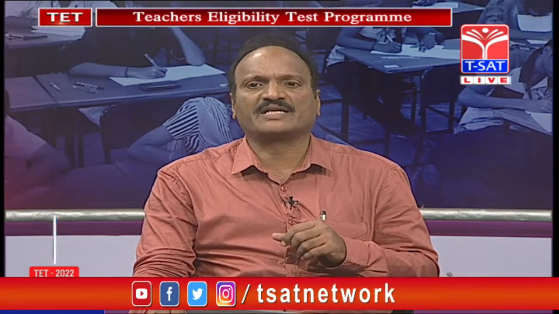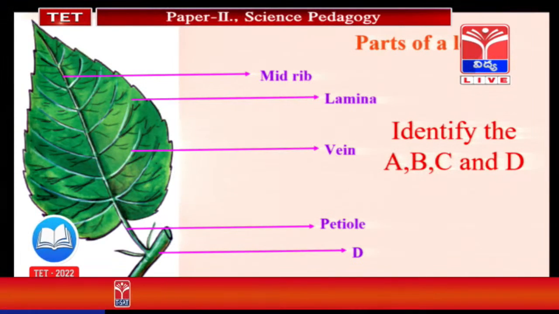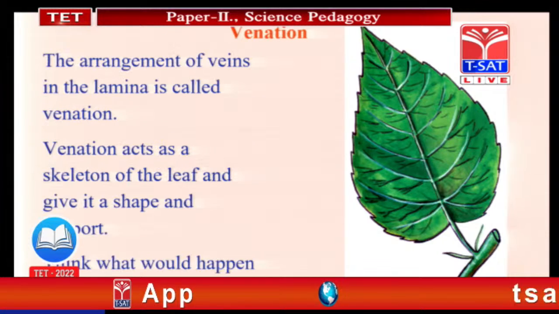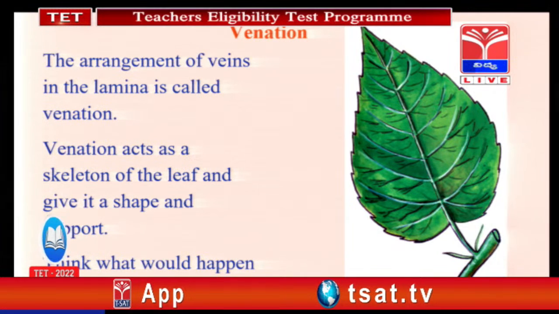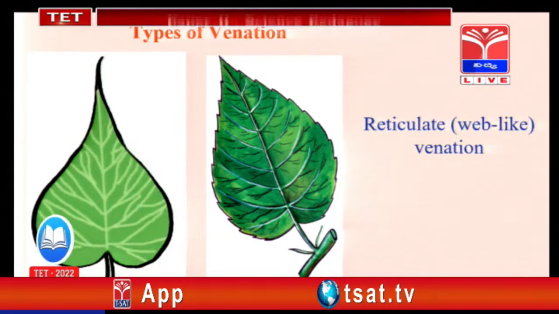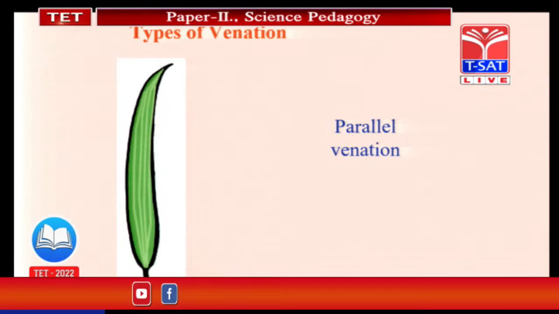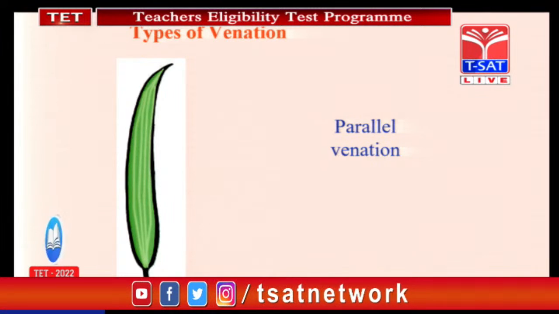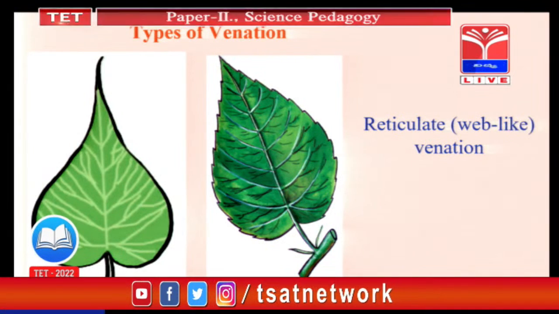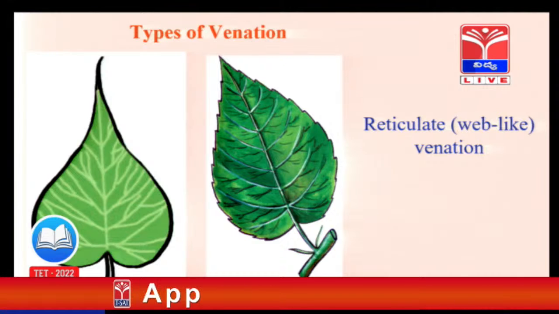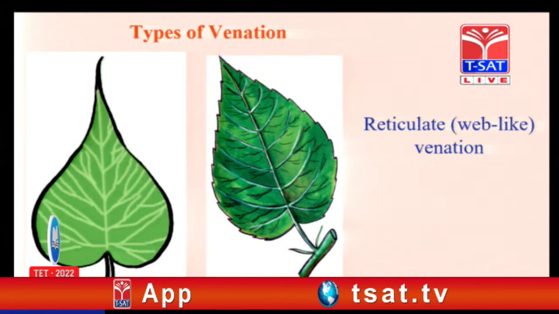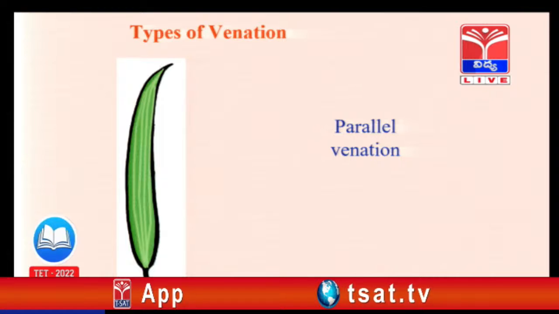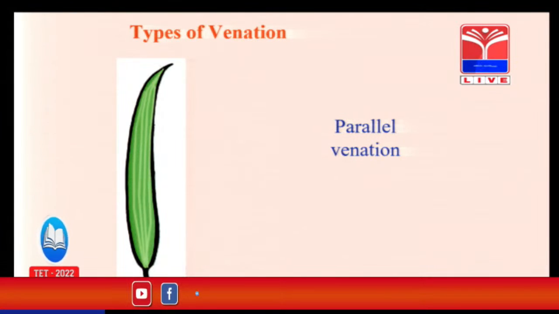So venation is of 2 types. When you are observing on the screen, this is reticulate venation. Reticulate venation means it has a network-like structure. See here, this is parallel. Veins are parallel to each other. Generally, reticulate venation is present in dicot plants like neem, banyan tree, and mango, and parallel venation is present only in monocot plants like grasses, bamboo, sugarcane, like this.